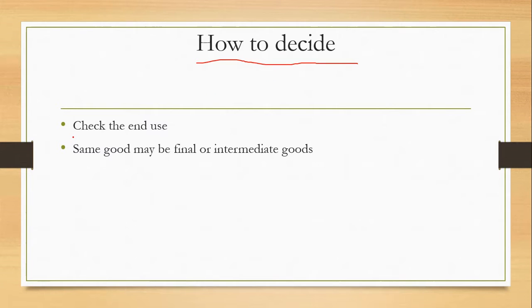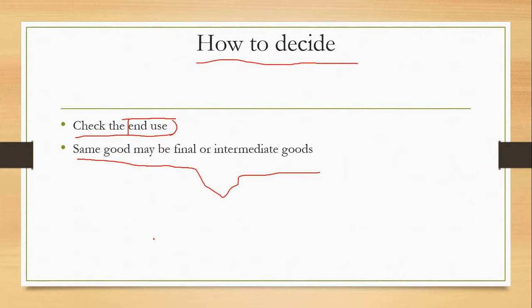How to decide whether a good is a final good or an intermediary good? First of all, and end of all, you have to check the end use. Suppose you bought a cookie from your shopkeeper in a local store, and then you consumed it. Then you look at the end use. End use is direct satisfaction of your want, so it's a final good.